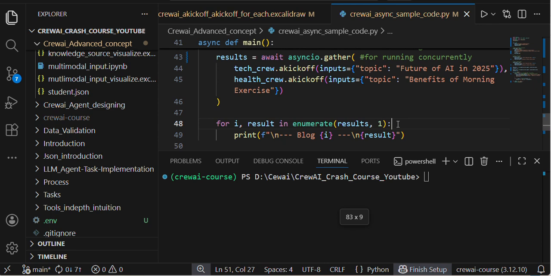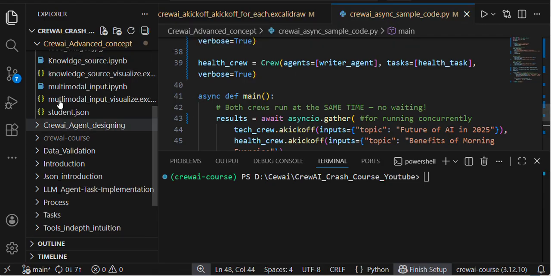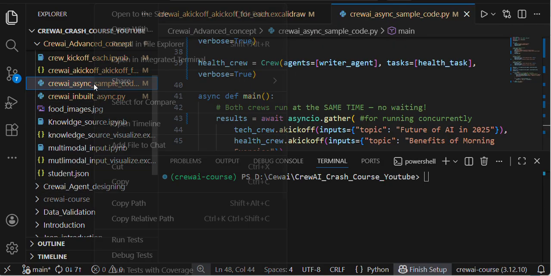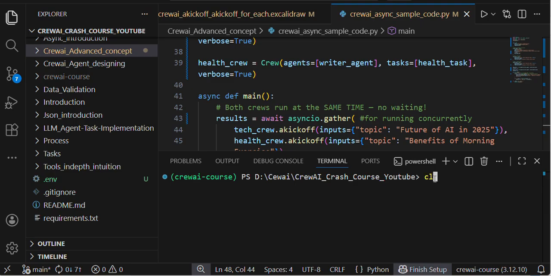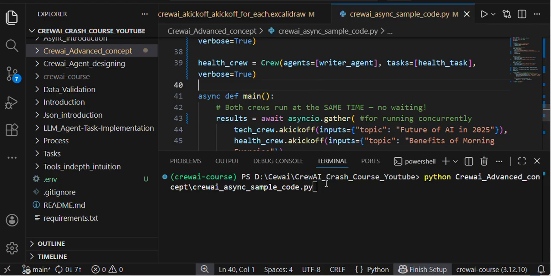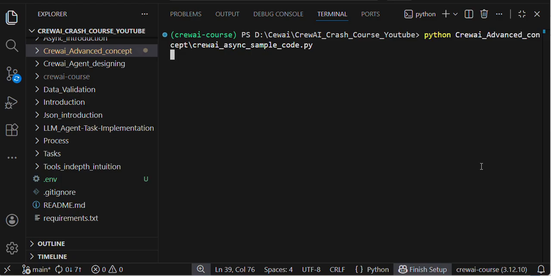If there is any error, we will fix it, don't worry. This is my CrewAI sample code. I copy the relative path, and before that you need to activate the venv. Remember, this is very important. Save the file before executing the cell, otherwise the changes you made will not be saved. That's why I'm saving the file. Here I am executing the cell. Let's see the output.